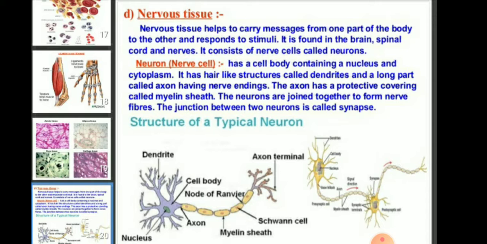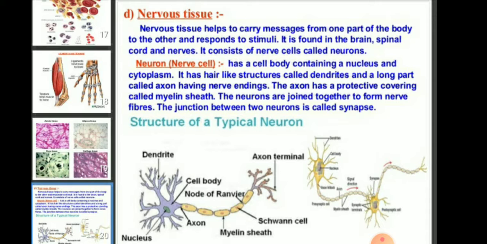It has a cell body containing the nucleus and cytoplasm, and it has hair-like structures called dendrites and a long part called the axon having nerve endings. The axon has a protective covering called the myelin sheath, and neurons are joined together to form nerve fibers.